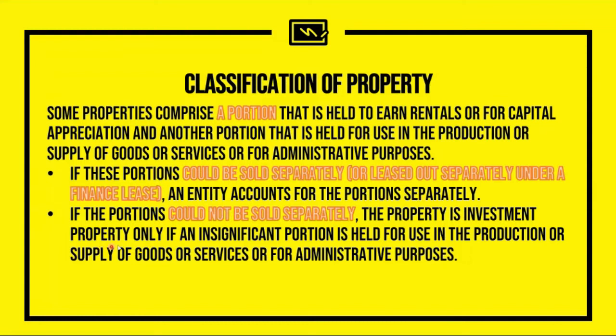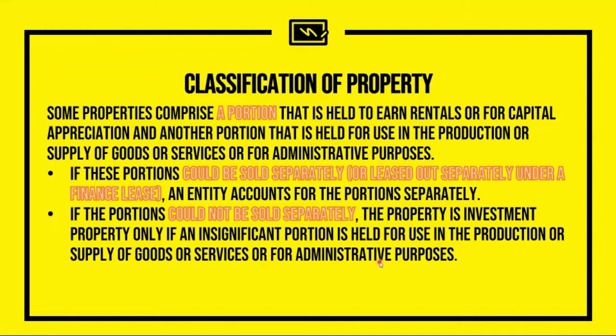However, in the second bullet point, it says if the portions could not be sold separately, meaning it is not possible for us to sell the property on a piecemeal basis, or on a subdivided portion, then the property is investment property only if an insignificant portion is held for use in the production or supply of goods or services or for administrative purposes.